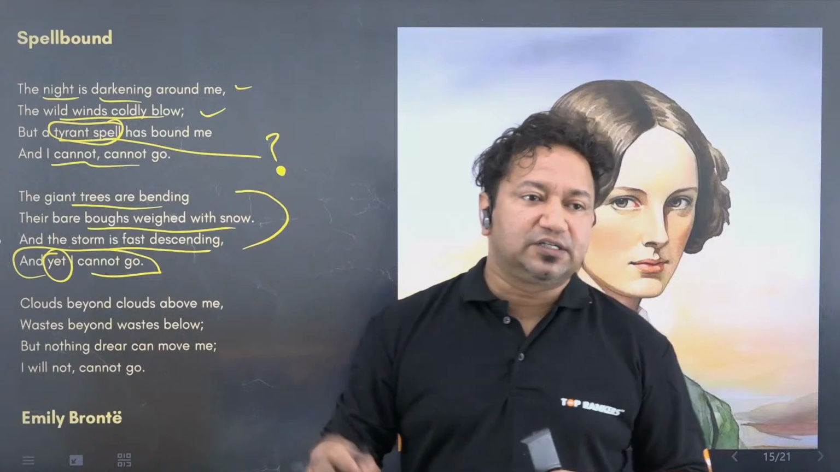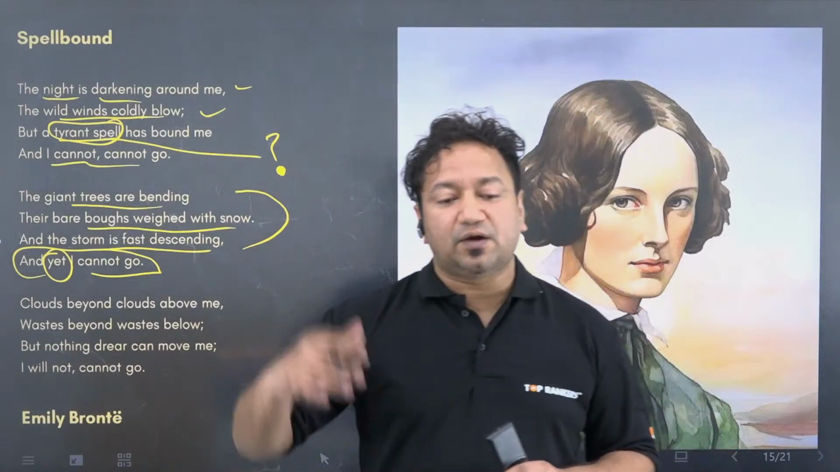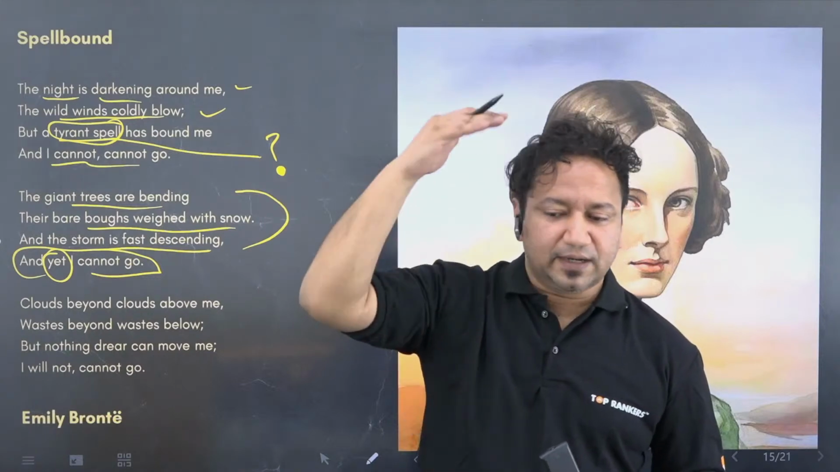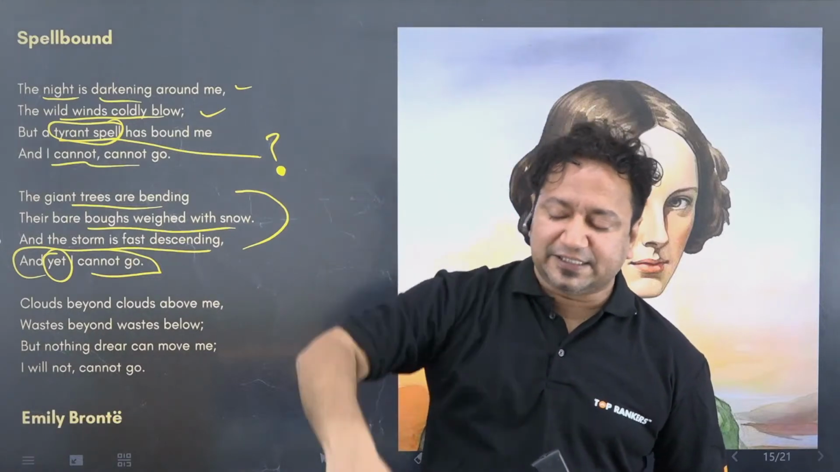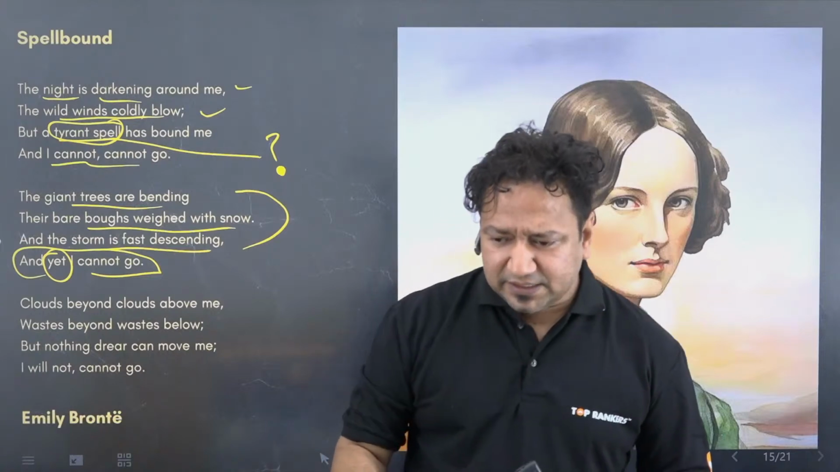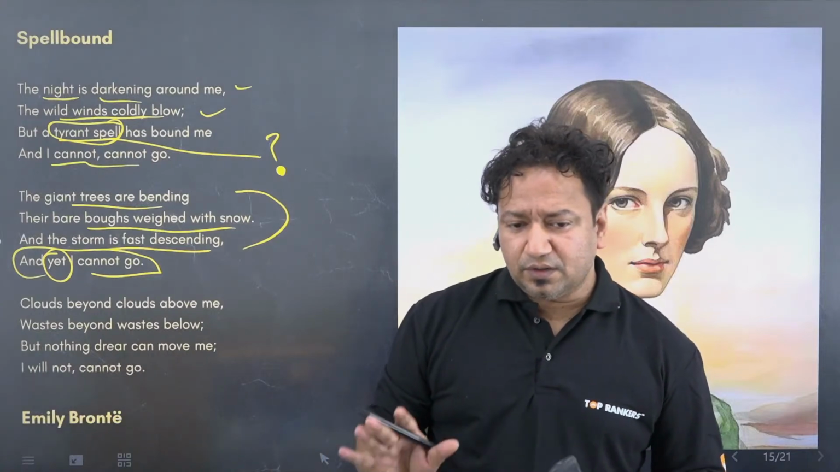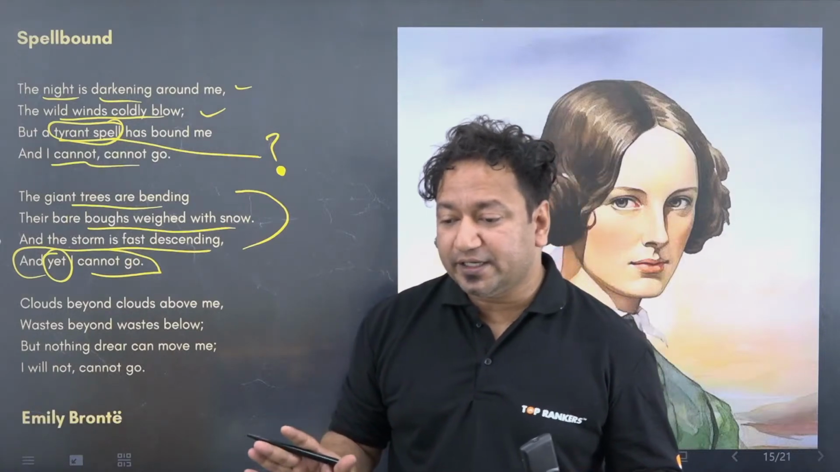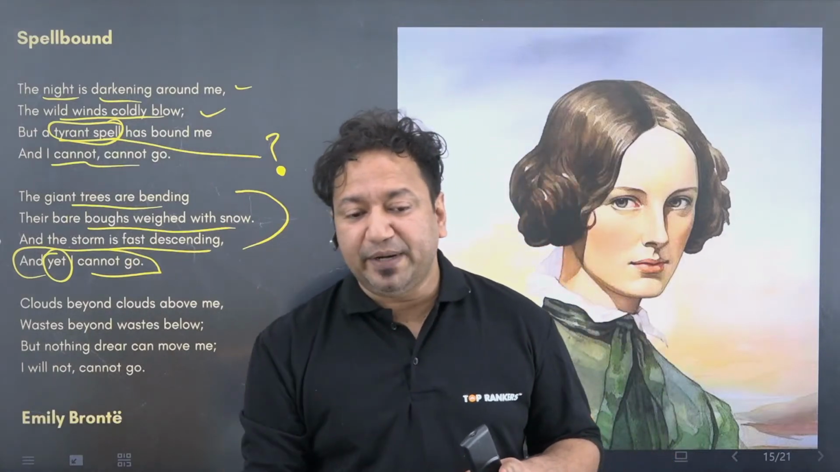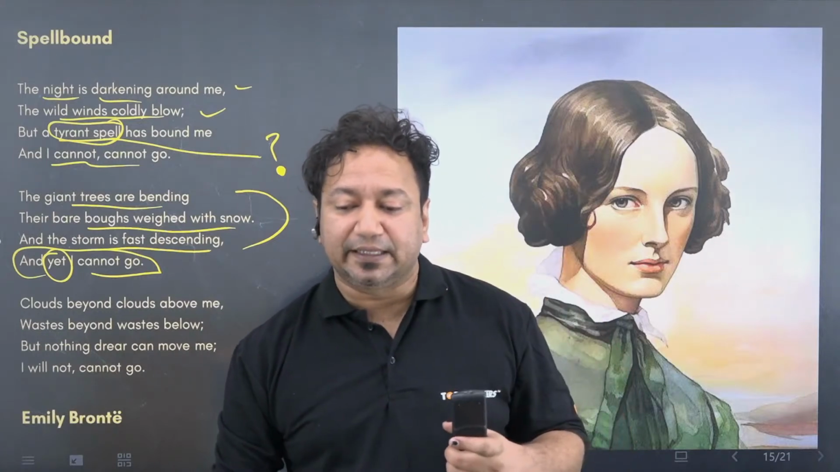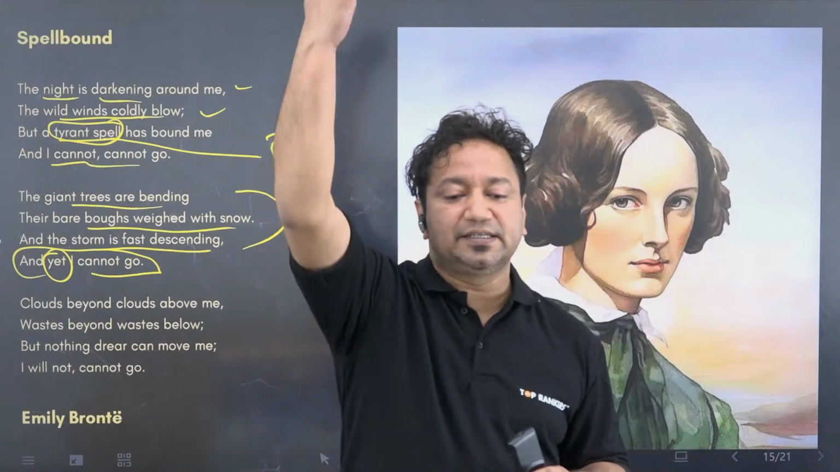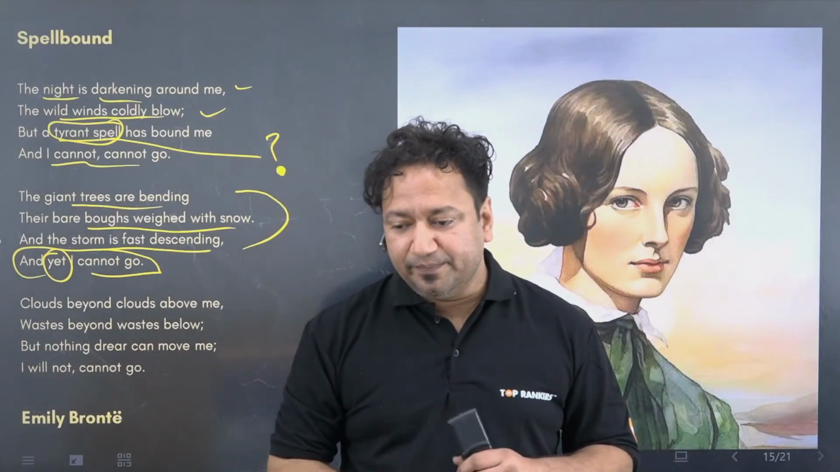Clouds beyond, clouds above me. Waste beyond, waste below. Okay, clouds will be above us, of course. Waste. The entire earth is waste? Not really. So somehow you can interpret that she is lying in between the realm of life and death. She has already died and she is lying in the realm of choosing between heaven, that is the clouds, and the hell that is beneath her.